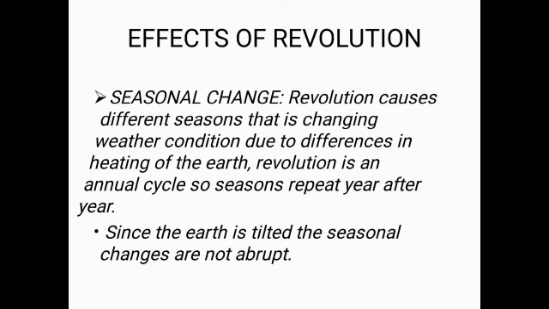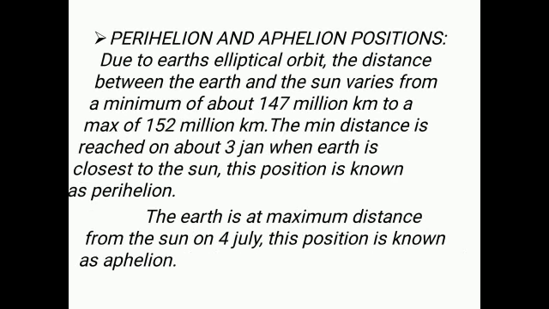We already know that the tilt of the earth's axis causes the seasonal changes. Revolution causes different seasons, that is the changing weather conditions due to differences in the heating of the earth. Revolution is actually an annual cycle, so the seasons repeat year after year. And also, since the earth is tilted, the seasonal changes are not abrupt.